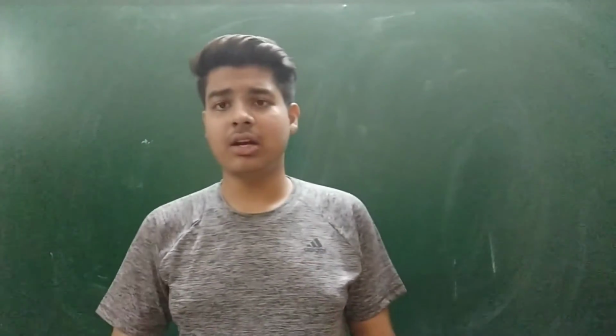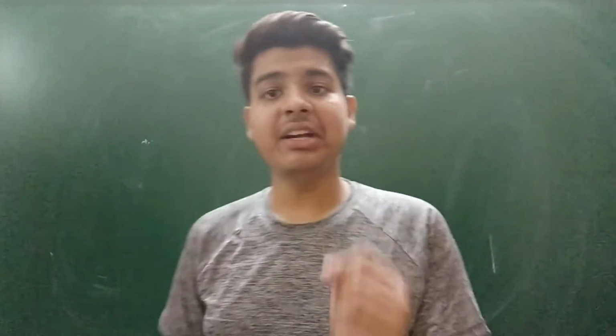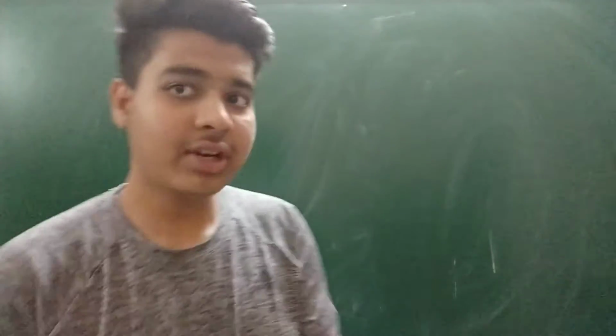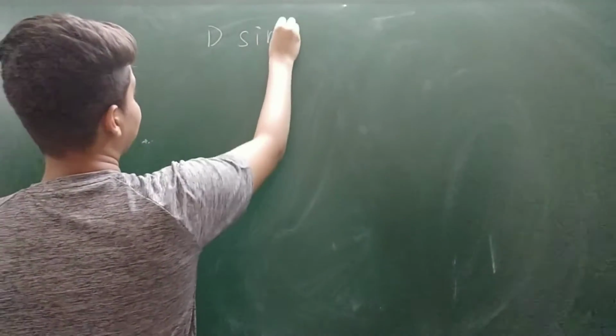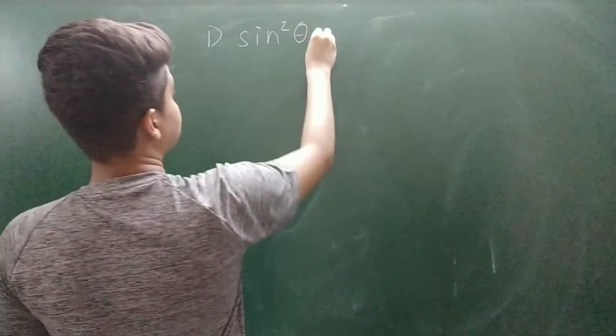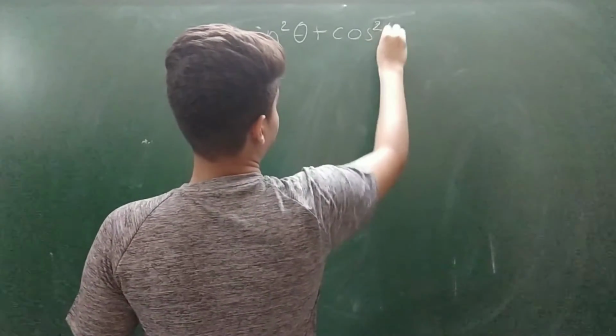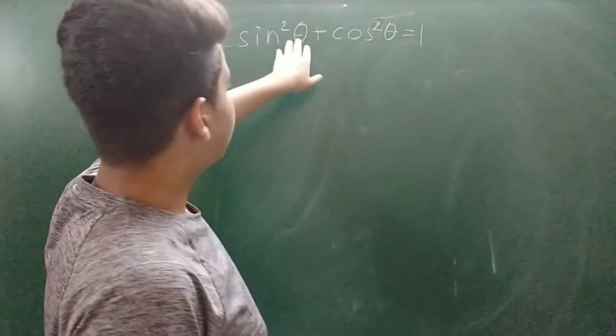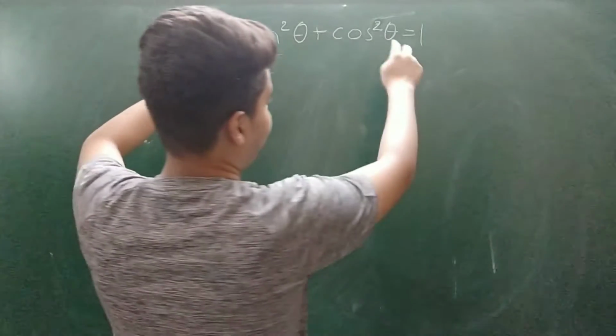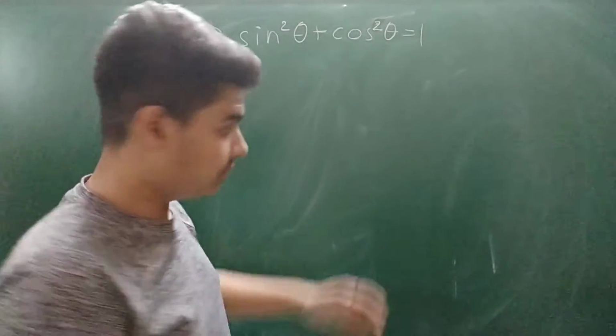So friends, so far we have discussed the values of the angles and the ratios, and now I am going to give you some basic identities. Identities are not very tough, they are in fact very easy to remember. So the first identity is sine square theta plus cos square theta equals 1, which means the value of sine square theta when added to the value of cos square theta equals 1.